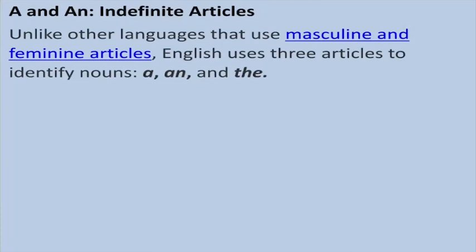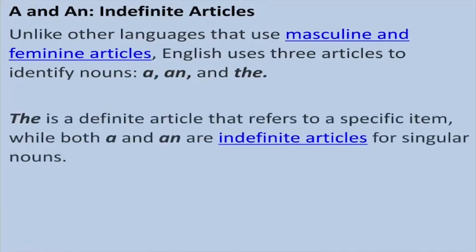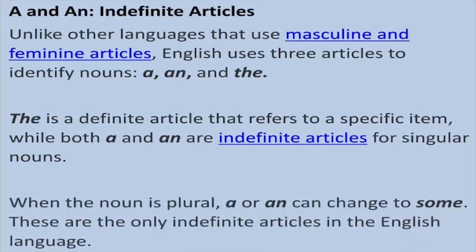They are a, an, and the. The is a definite article that refers to a specific item, while both a and an are indefinite articles for singular nouns. When the noun is plural, a or an can change to some. These are the only indefinite articles in the English language.